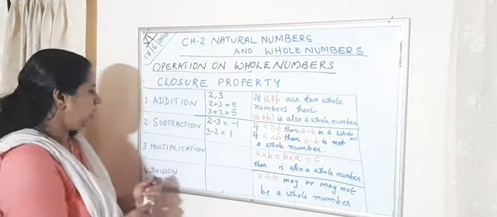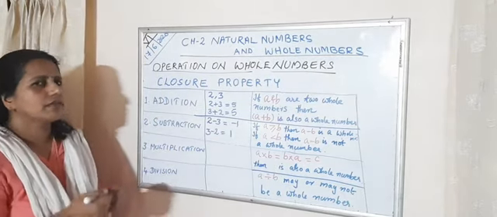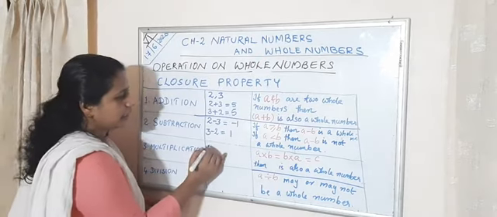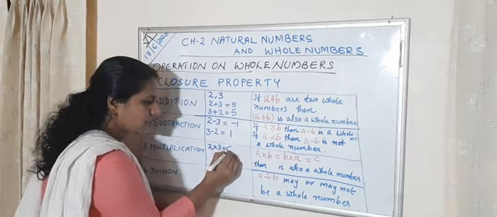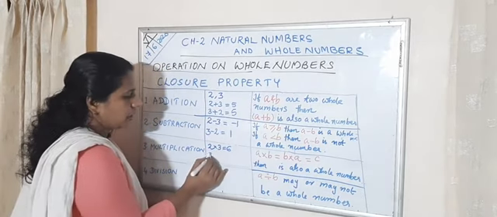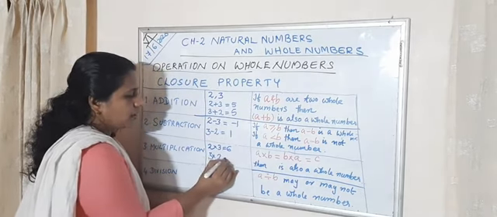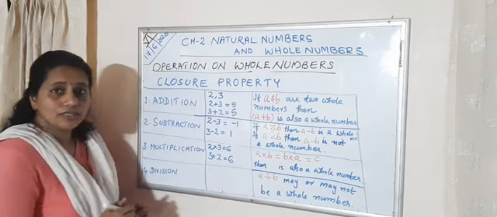The next one, multiplication. Same example I am taking. 2 into 3 is equal to 6. What is 3 into 2? It is also equal to 6.